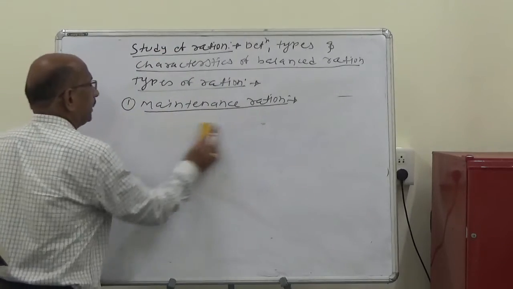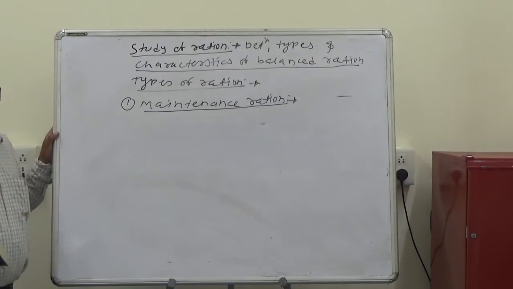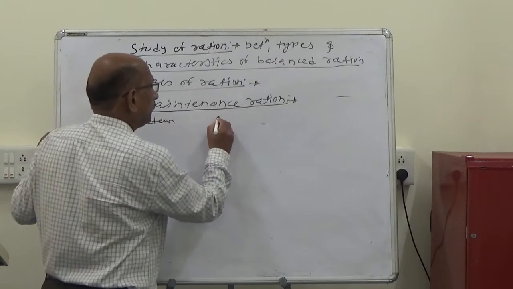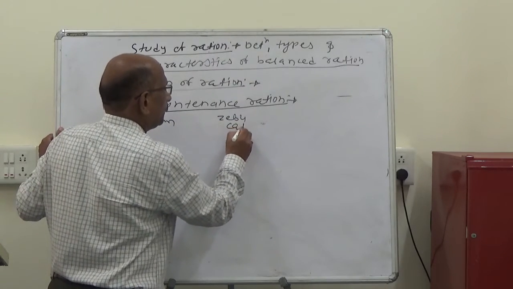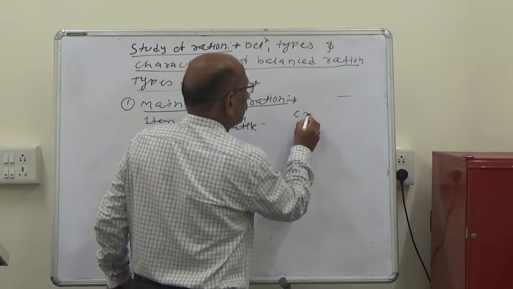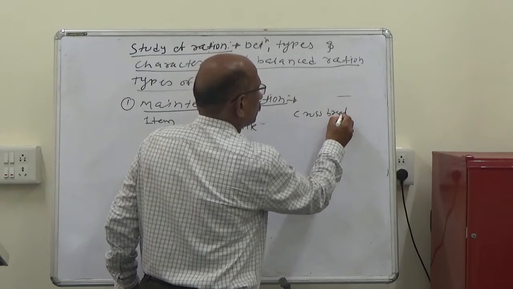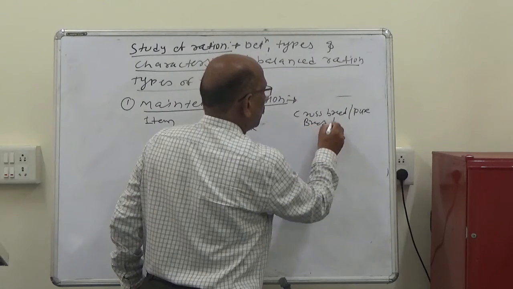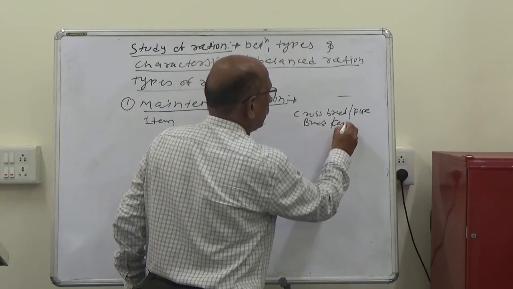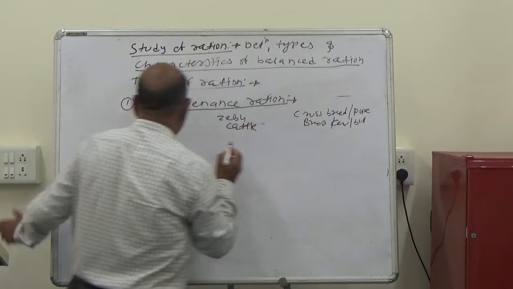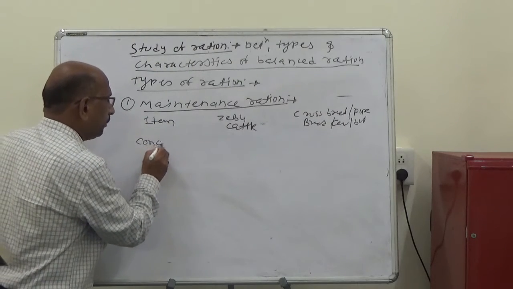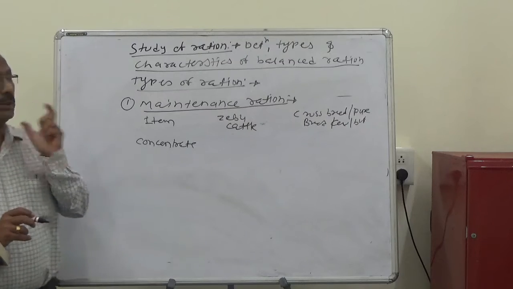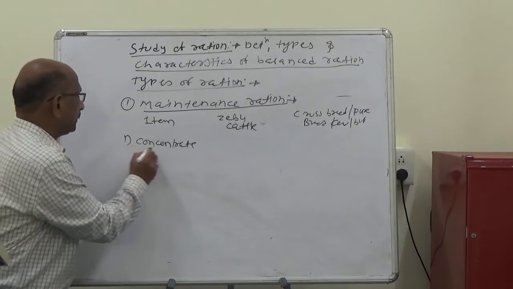So without calculating, those are the items which can provide the maintenance for the Zebu cattle, and these are the crossbreeds, pure breeds, or with the cows or with the buffaloes. So what are the concentrate mixtures for the maintenance?